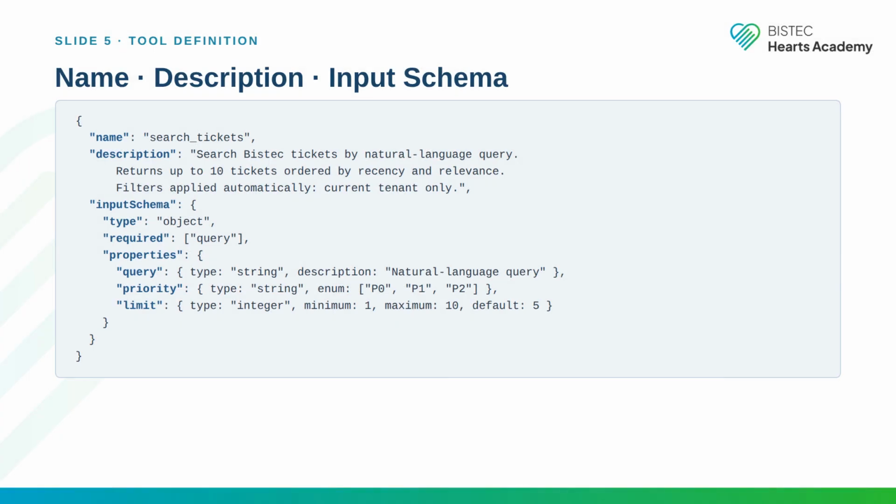Every MCP tool has 3 fields. Name: short, snake case, verbs at the start. Description: what the tool does, what it returns, its limits, its side effects. Write for Claude to read, not a human skimming docs. Input schema: strict JSON schema with required fields, types, and enums. On screen, the search tickets tool with query, priority, and limit parameters, and an explicit note that the tenant filter is applied automatically.